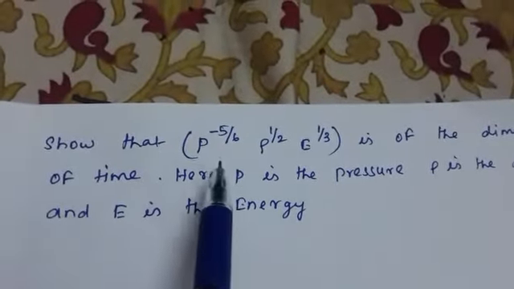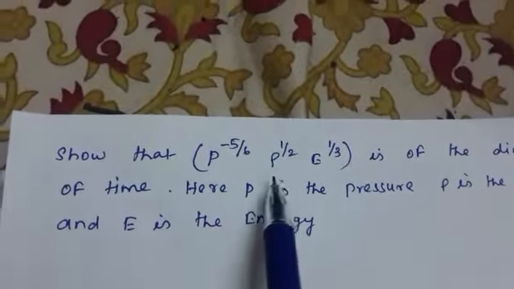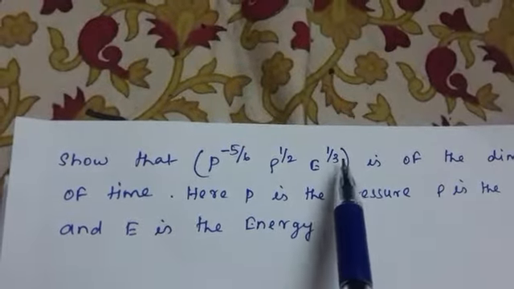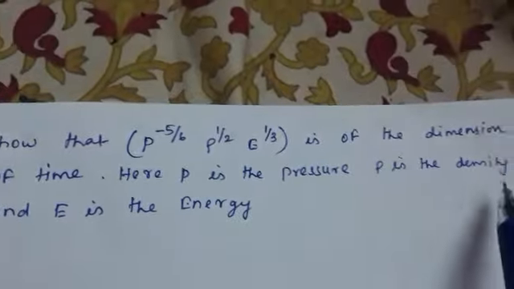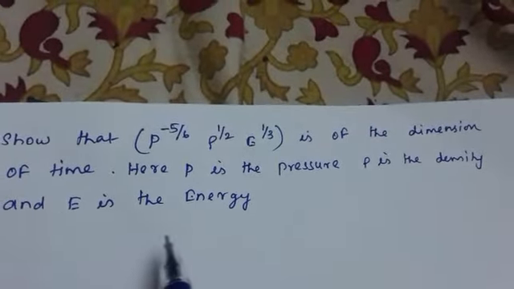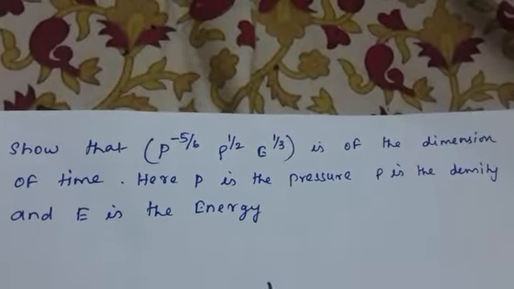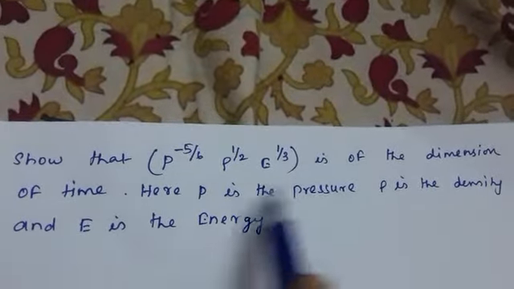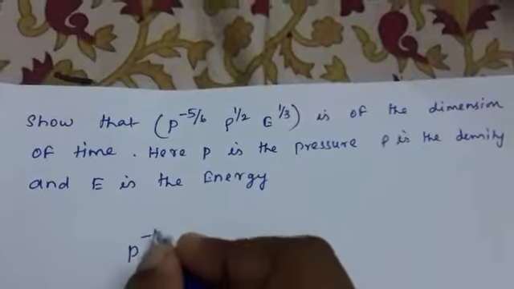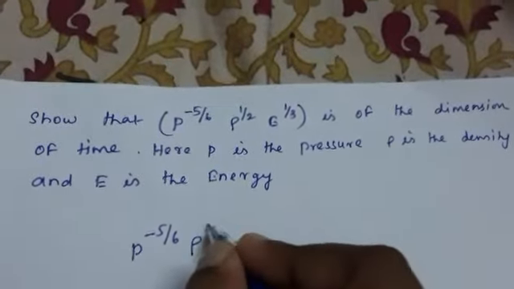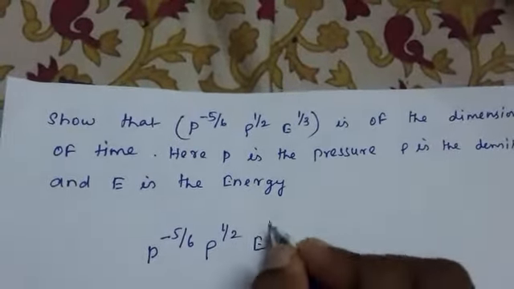Show that p raised to minus 5 by 6, rho raised to half, e raised to 1 by 3 is of the dimension of time. Here p is pressure, rho is density and e is energy. Now we have to prove this is having the dimension of time. So I can write here p raised to minus 5 by 6, rho raised to half, e raised to 1 by 3.